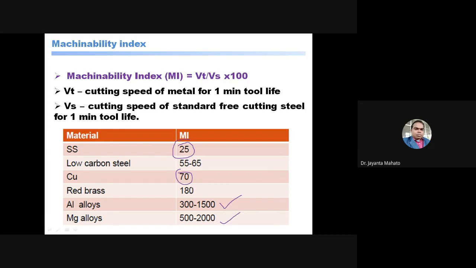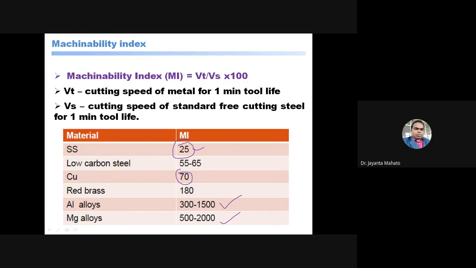So what is the meaning or indication from this machinability index? For stainless steel material, more force is required.